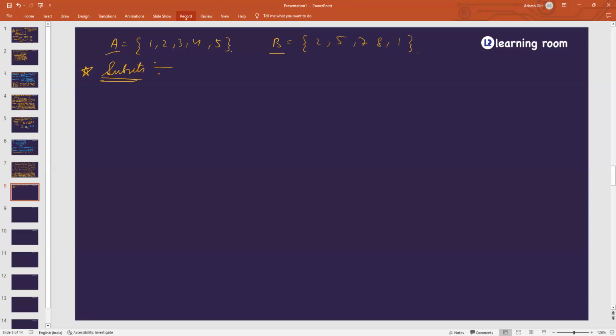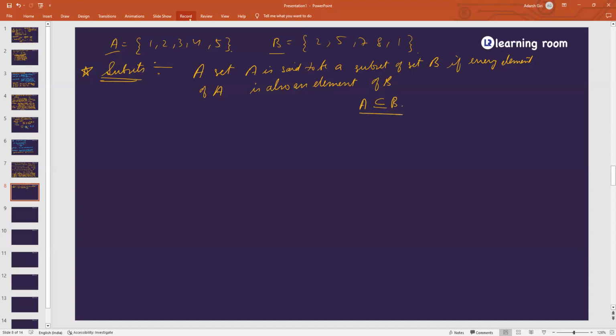Subset. What is a subset? A set A is said to be a subset of set B if every element of A is also an element of B. Okay, now I'll explain it. First of all, how we denote it: if A is a subset of B, we'll write A ⊆ B like this.